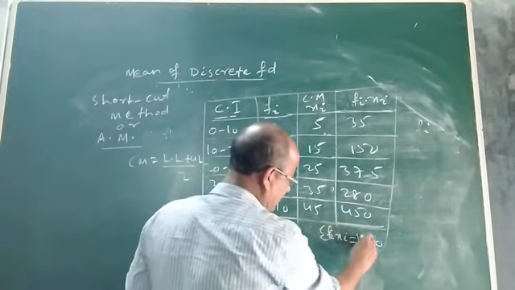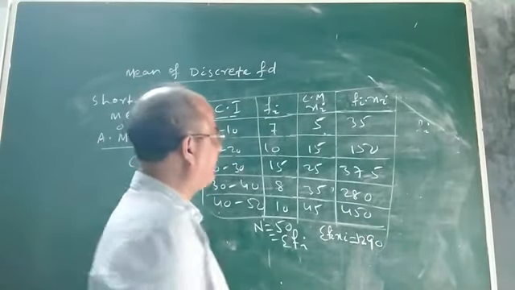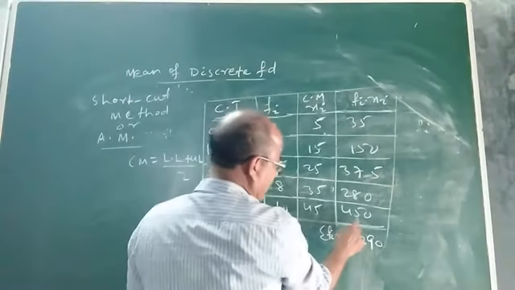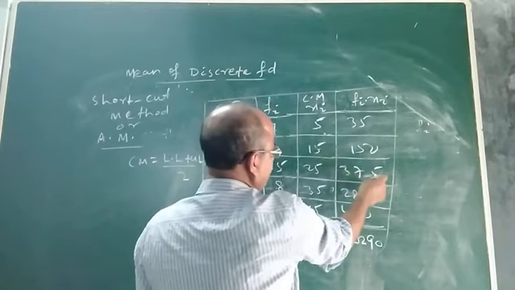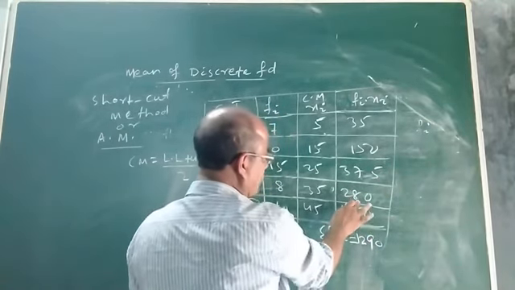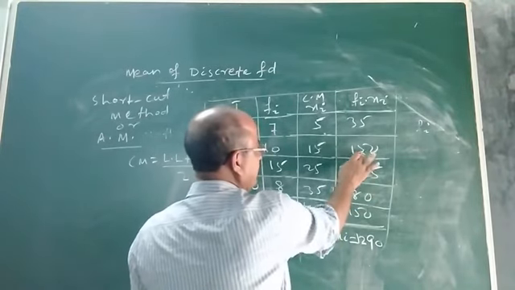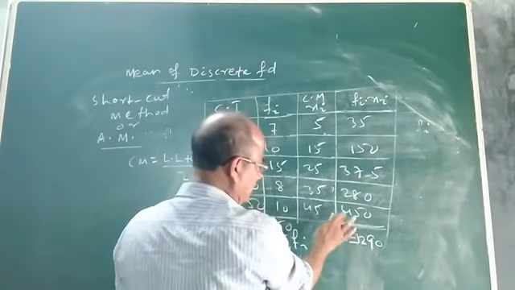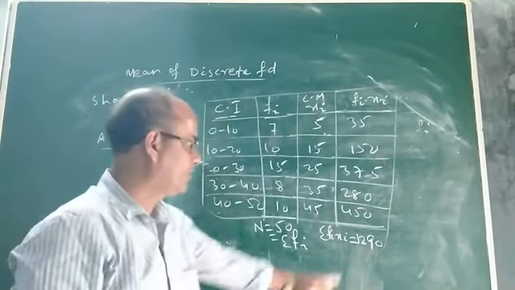You see, it will be 1290. Okay. Yes, it will be 1290.